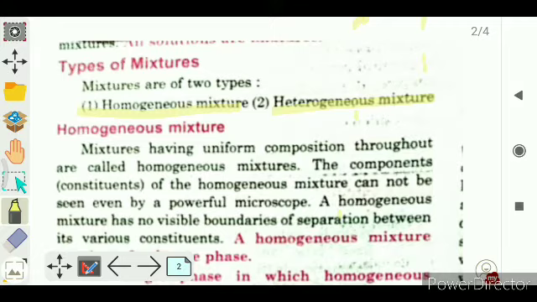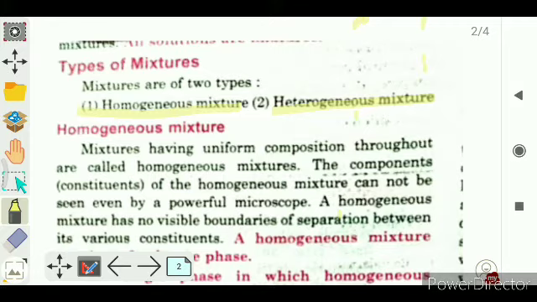It means if someone asks the question what do you mean by mixture and what are the types of mixture, right? So here, in the type of mixture, you will give the answer: there are two types of mixtures, homogeneous mixture and heterogeneous mixture.